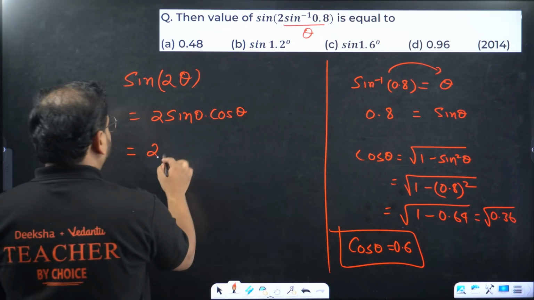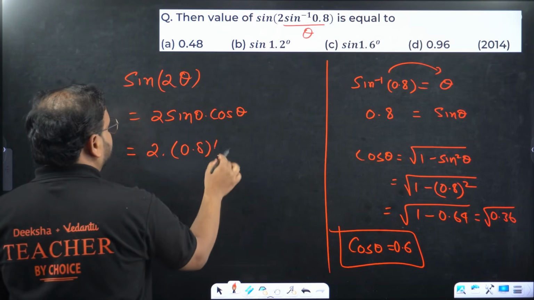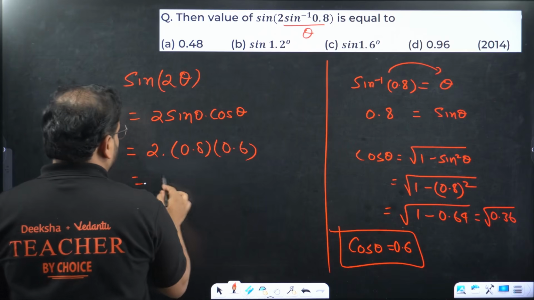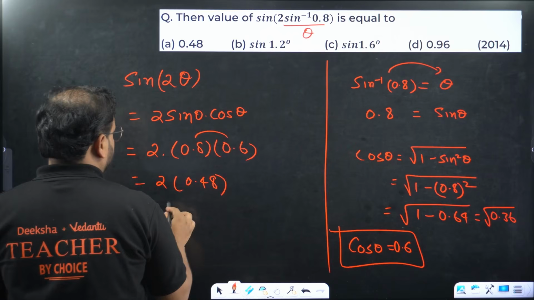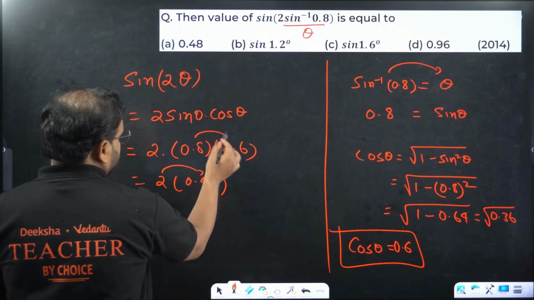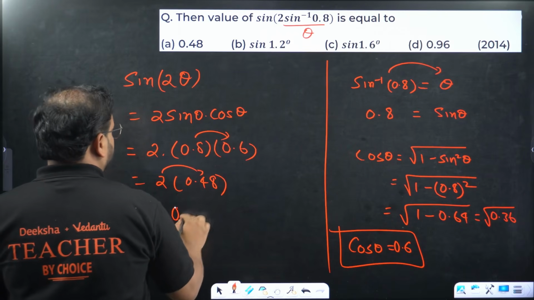2 into 0.8, 2 into 48, so 0.48. Again multiply this, 0.96.